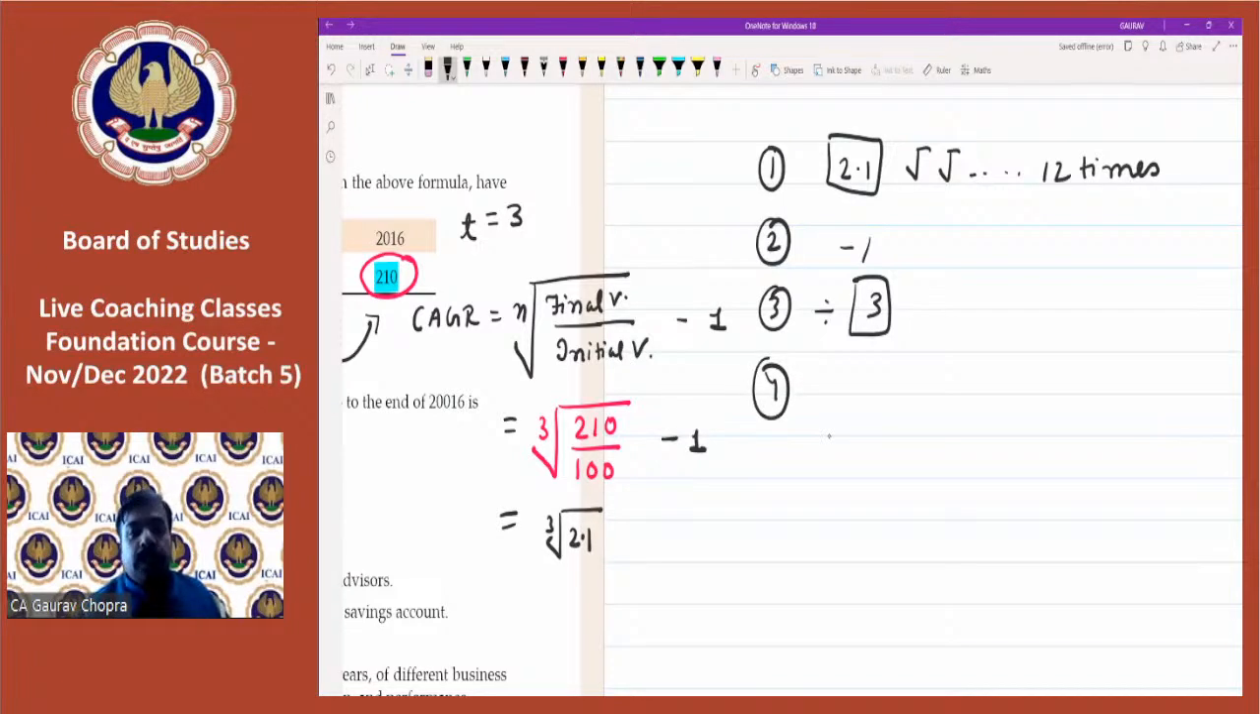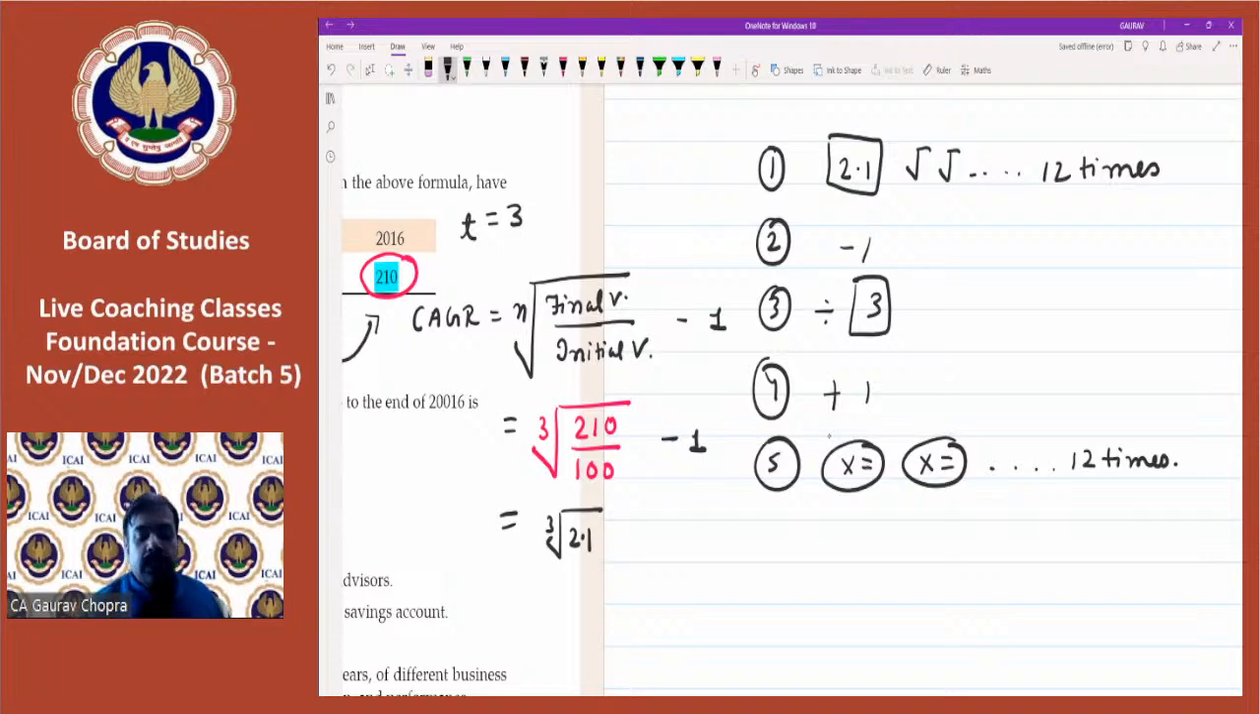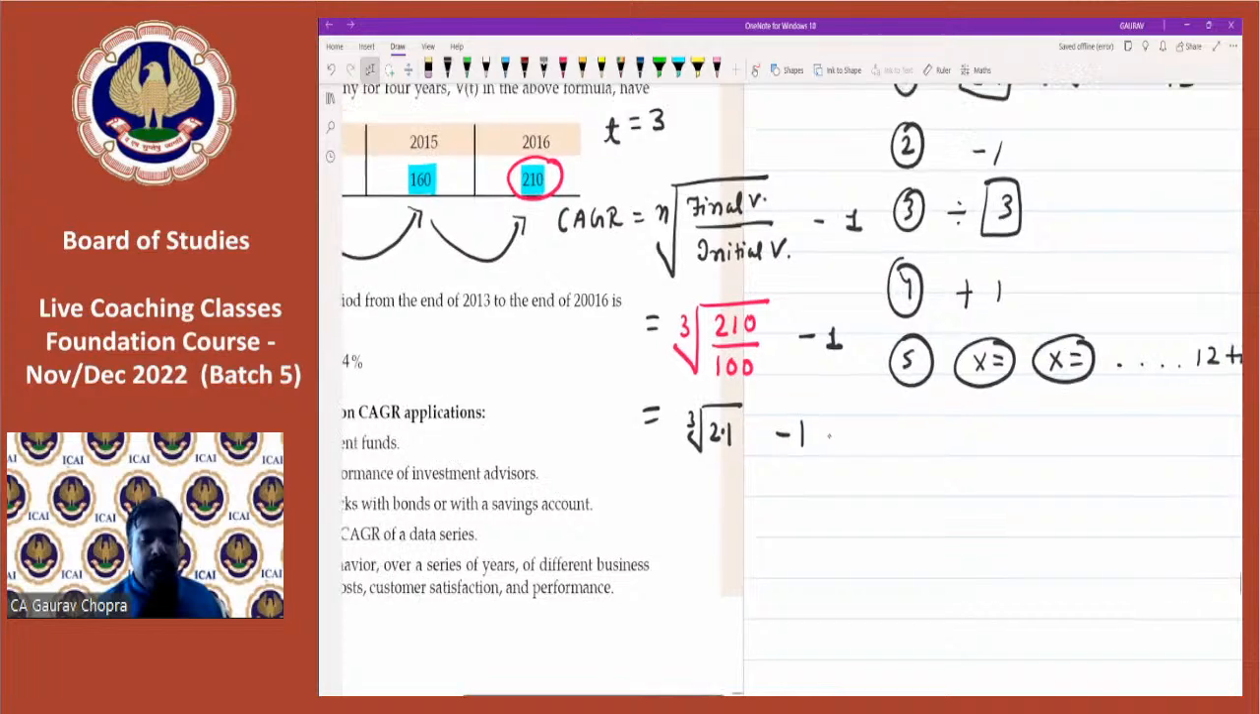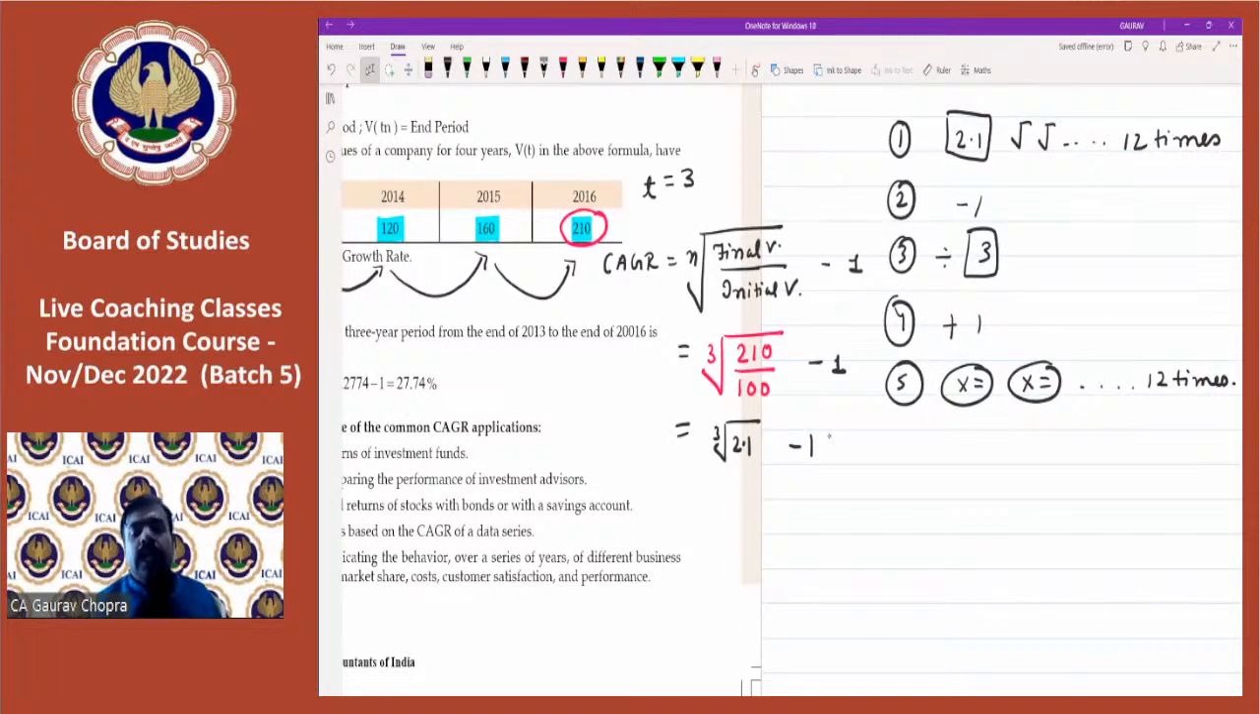Fourth step is plus 1. And then the fifth step is press multiply equal to, for how many times? 12 times. So these are the 5 steps. After doing these 5 steps, you will get the result and then subtract 1. You will get your answer around 28%.